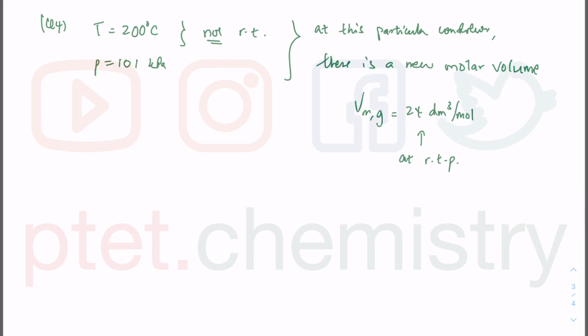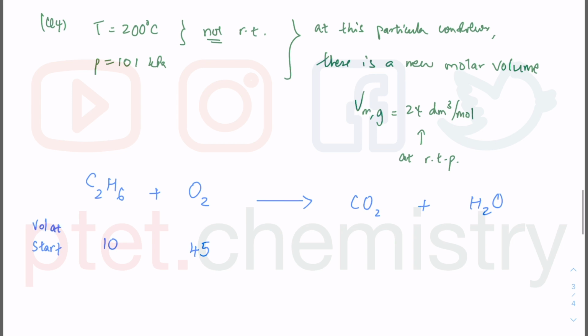If we look at E10, which is C2H6, basically CnH2n+2, an alkane, and you react it with oxygen, you're combusting it completely. Complete combustion will give you carbon dioxide and water. What do we have? We have the volume at start. If I just work with volume first, without worrying about the molar volume, it's 10 cm cube, and I have 45 cm cube of oxygen, and then the volume at the end.